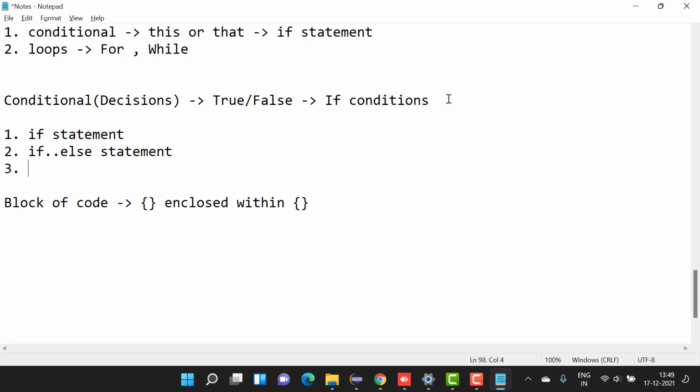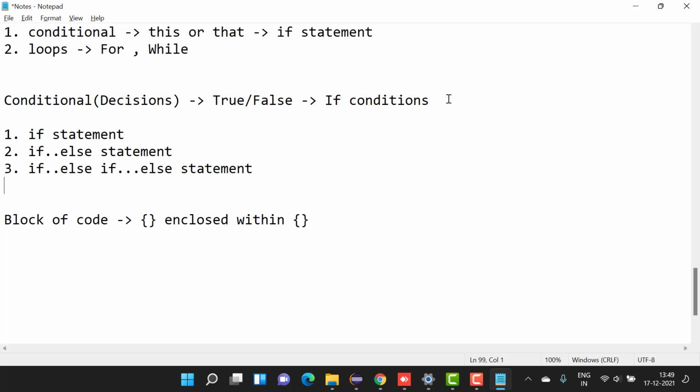Third, an if else if else statement, and then you have an else if ladder. So these are the four types of statements.